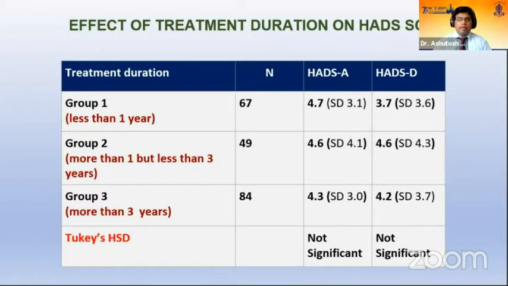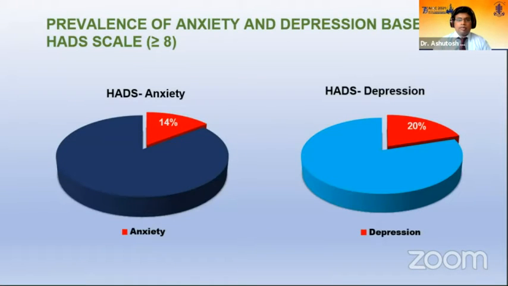Whereas when we compared the effect of treatment duration on the HADS scores, we did not find any statistically significant difference in the HADS scores in the 3 treatment duration groups. Coming to the prevalence of anxiety and depression based on the HADS scale, we took the cutoff value as more than or equal to 8 for diagnosing borderline or suspicious cases. So we found that 14% of patients were symptomatic for anxiety, while 20% were symptomatic for depression in the study group.